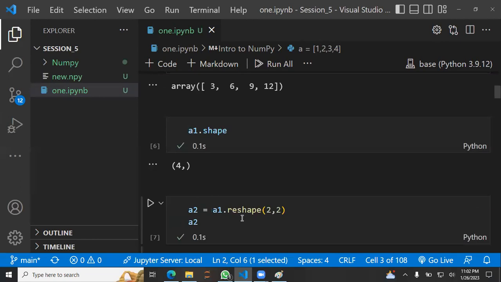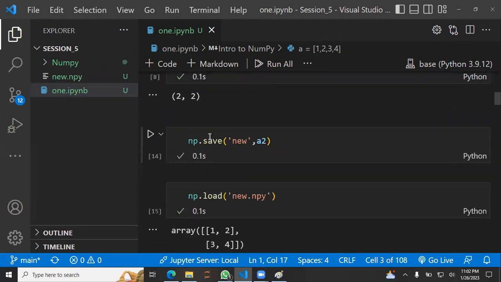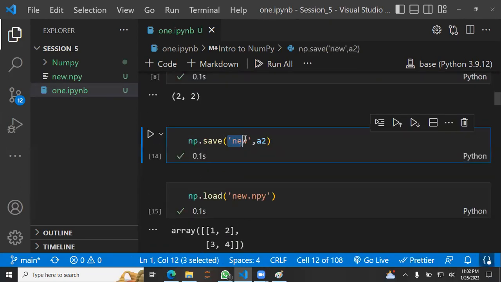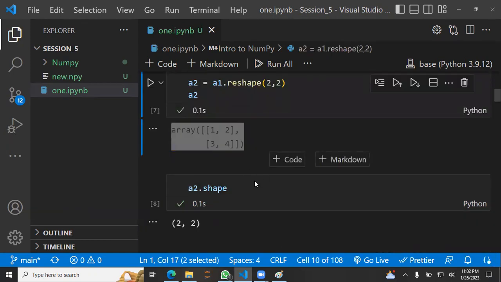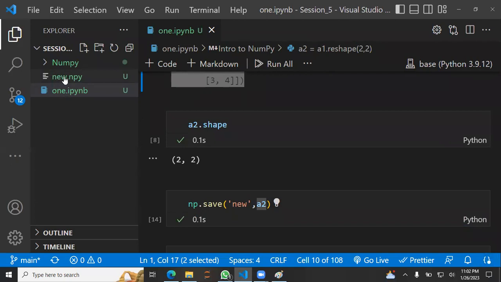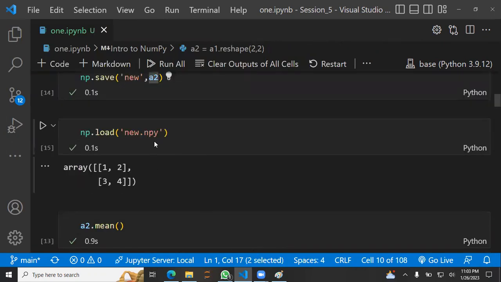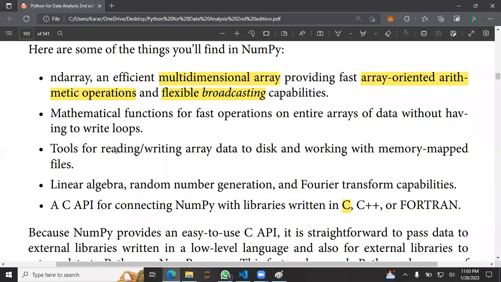But in NumPy we have functions like np.save. We can pass the file name and then the array a2. This is the a2 array, and as you can see, we have a file here, new.npy, that stores our NumPy array. So that's what we're talking about. We can store, read and write the array from the local disk.